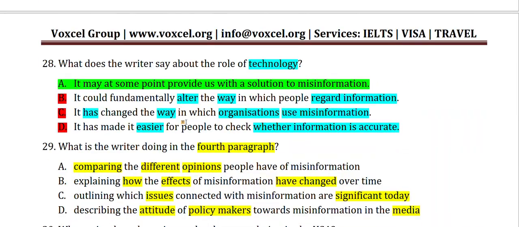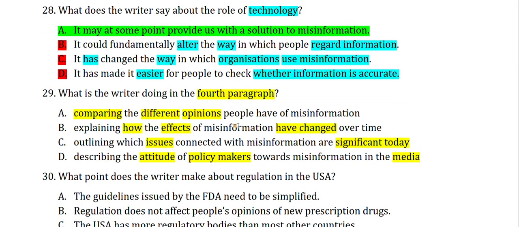So first option, comparing different opinions people have of misinformation. There is no comparison of information in the fourth paragraph. Explaining how the facts of misinformation have changed. There is no comparison of past and present. We are only talking about the present. Outlining issues connected with misinformation that are significant today. There were 3 issues mentioned. So this is our answer.